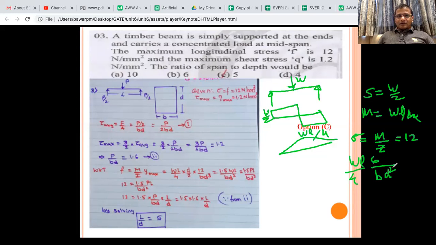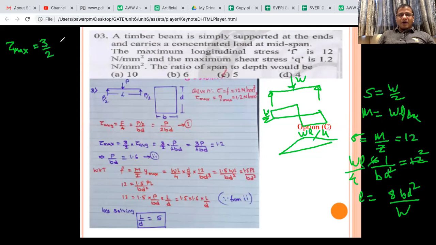Point load is given as W. Okay, so I need to calculate L from this. So what I will get here is L is equal to 12, so 6 twelves are 72, divided by 4, 18 BD square by W is the length. Okay, and now we will go to the shear force. Tau max is equal to 3 by 2 tau average.